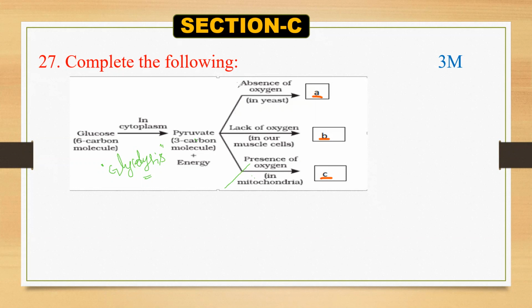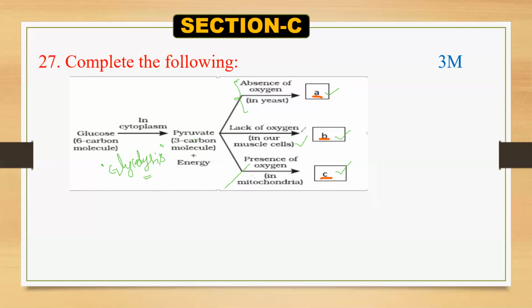Then anaerobic respiration, when there is no oxygen, there is a formation of alcohol, especially ethanol, and carbon dioxide and energy. So we have to write what are A, B, C, what are the products and byproducts in these processes. Here one more concept is that there can be a lack of oxygen in organisms which come under the category of aerobic respiration. Due to lack of oxygen, they undergo anaerobic respiration, especially in muscle cells.